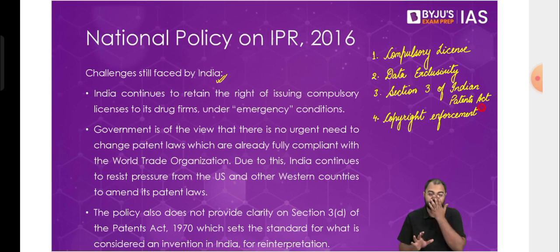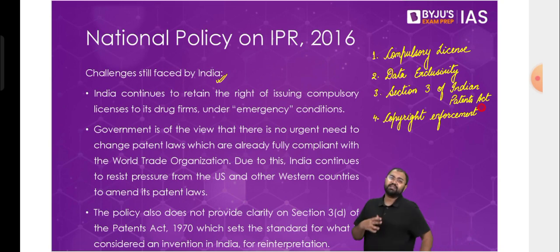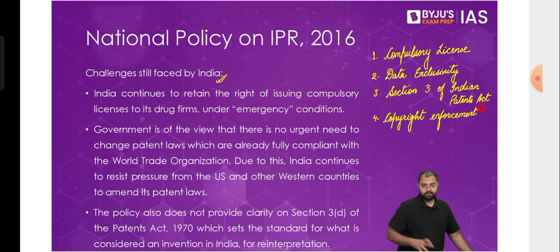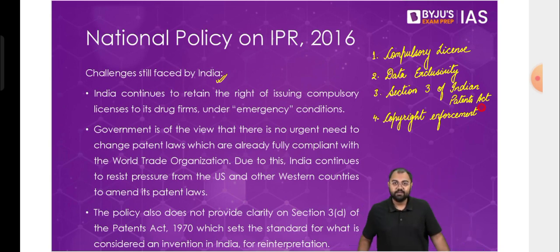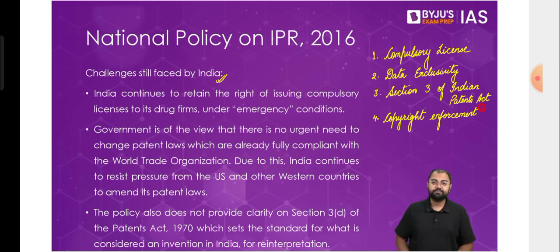Compulsory license is something that a country can give to a creator or an inventor under emergency conditions. Understand this, that there are conditions that we can say are emergency conditions. For example, let me give you an example. Suppose that during COVID-19, the vaccines were available to us cheaply, for 700 rupees or 300 rupees, and even for free in some government hospitals. So 700 is probably the most that we had to pay.